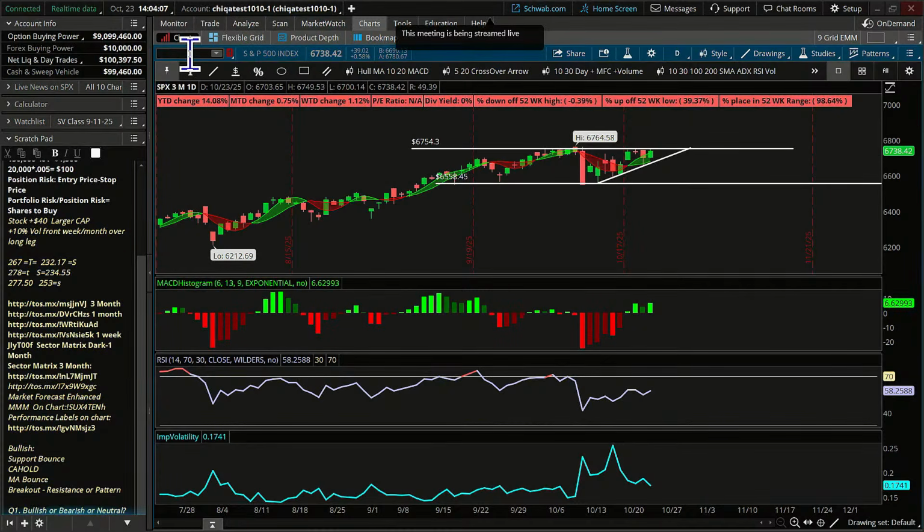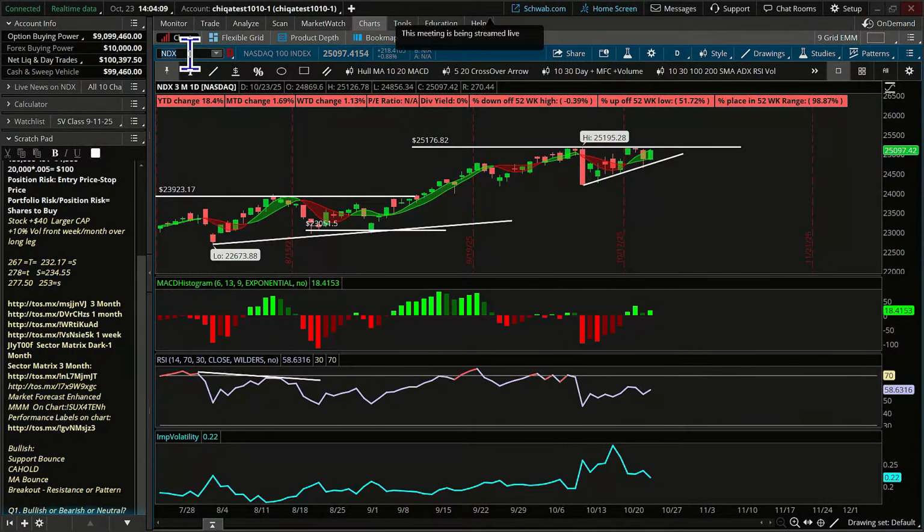Let's look at the NASDAQ here. On the NASDAQ, a similar thing is going on. I don't have my sideways lines out here as much, but you can see this sideways area where the NDX has been trading for the last, when did this start? Like September, October, the last couple of months.